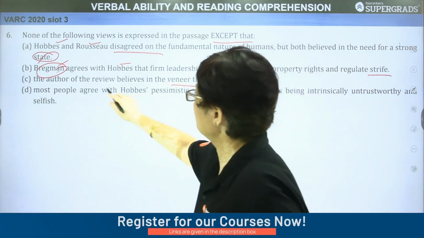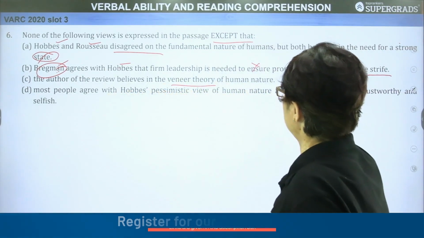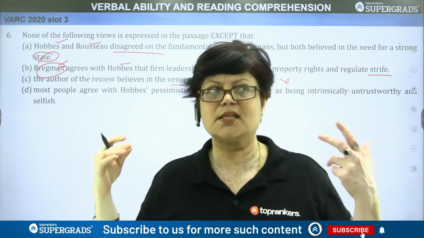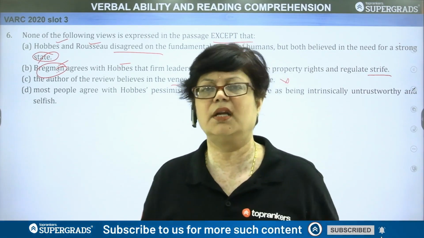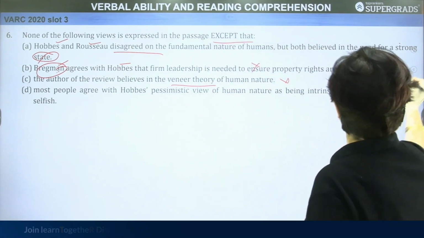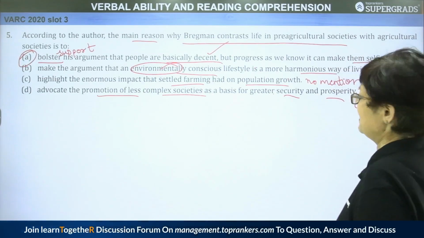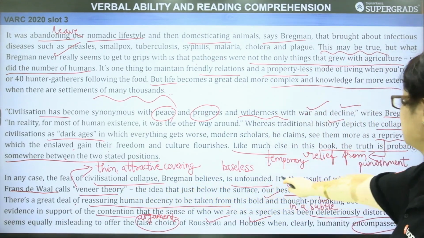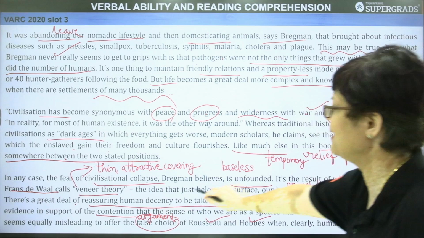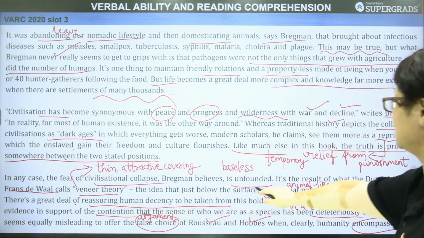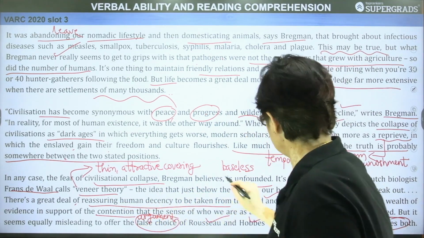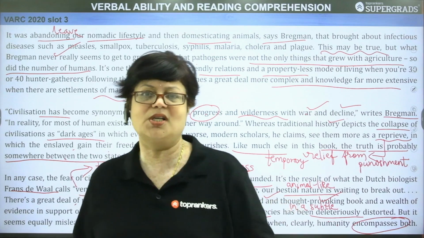The author of the review believes in the linear theory of human nature. He has mentioned the linear theory of human nature, but there is no mention whether he believes in it or not. Let us look at the passage once again. The last paragraph here: in any case, the fear of civilization collapse, Bregman believes, is unfounded. It is a result of what the Dutch biologist calls linear theory, the idea that just below the surface, our bestial nature is waiting to break out. Okay, so it is not clearly written that he supports it, right?